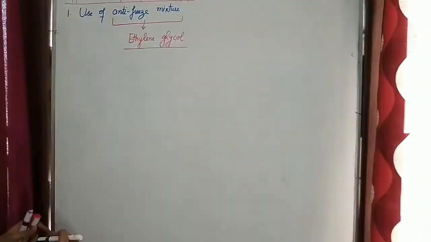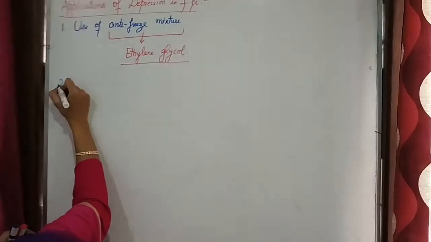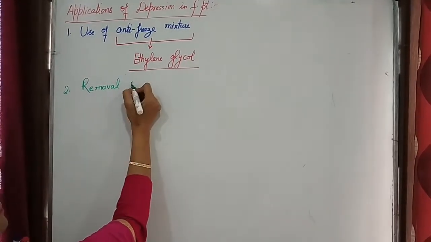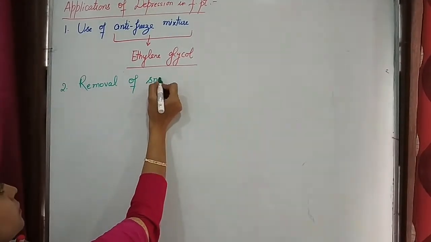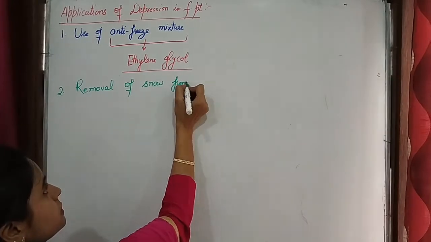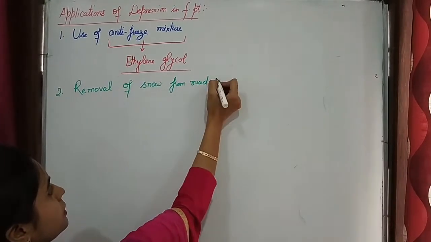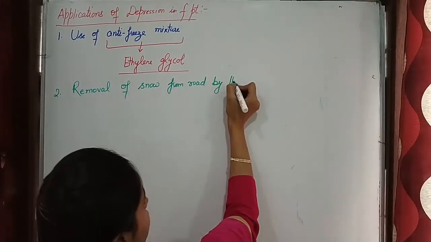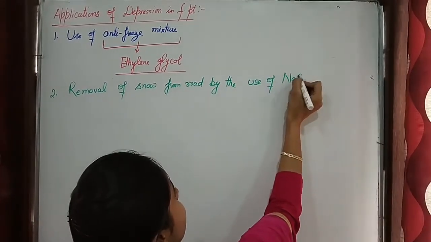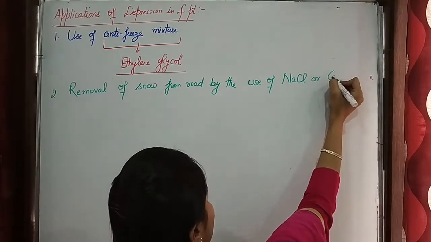Now the second application is removal of snow from road by the use of either NaCl or calcium chloride.